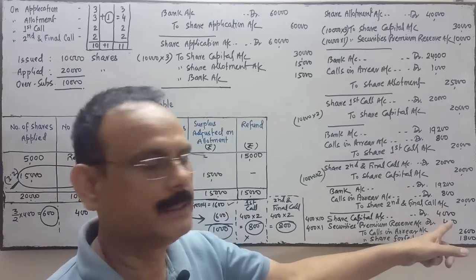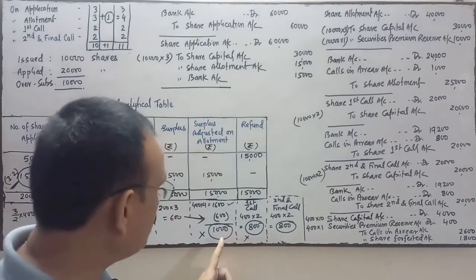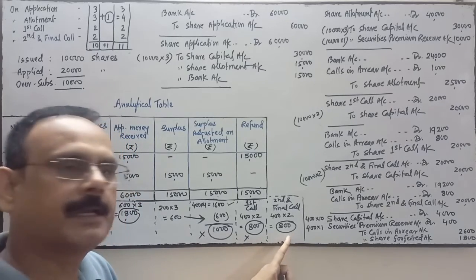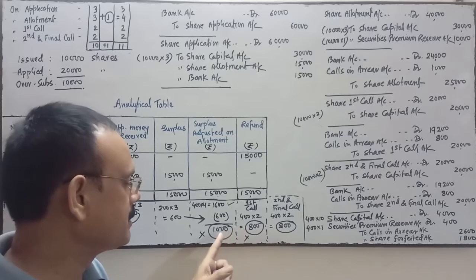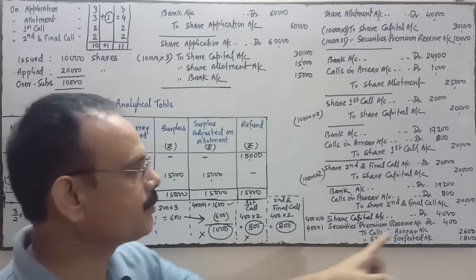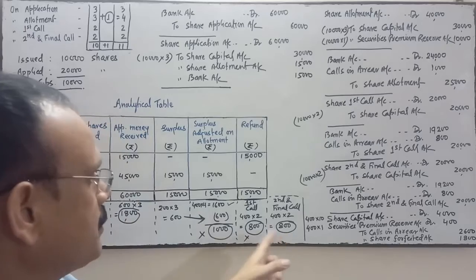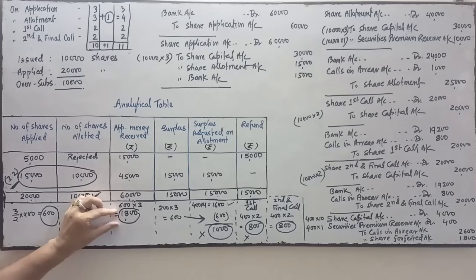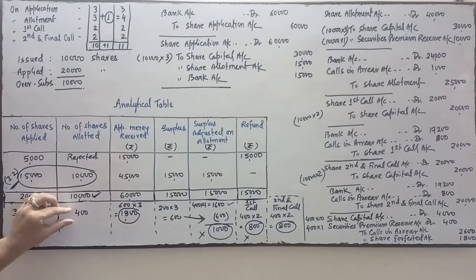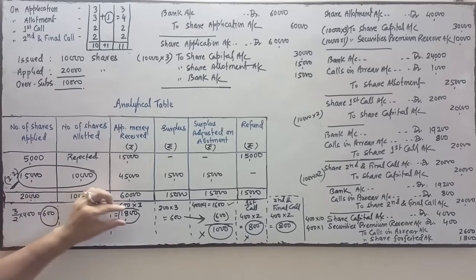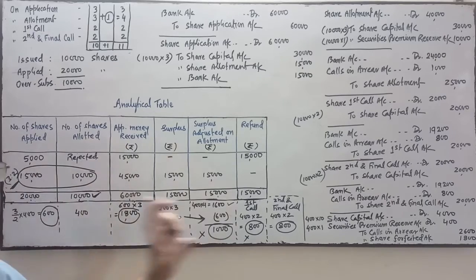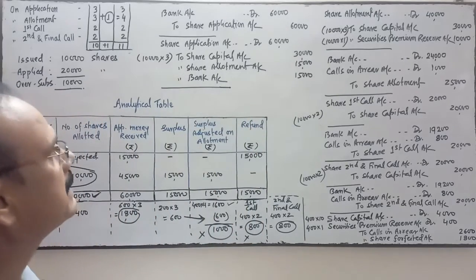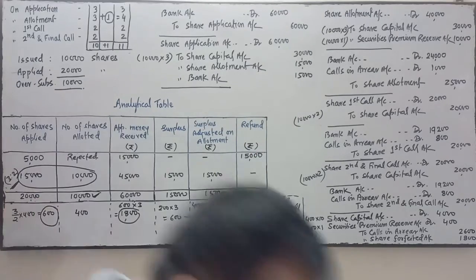And in calls in arrear, simply 1,000 on allotment, 800 on first call, and 800 on second and final call. So altogether, if you sum up these three items, the total is 2,600. And the forfeited amount is this one, because the shareholder has paid only 1,800 on application. Thereafter he has not paid any amount, so that 1,800 will be forfeited by the company. Is it clear? That amount will be forfeited by the company.